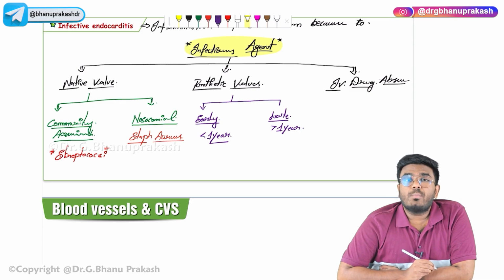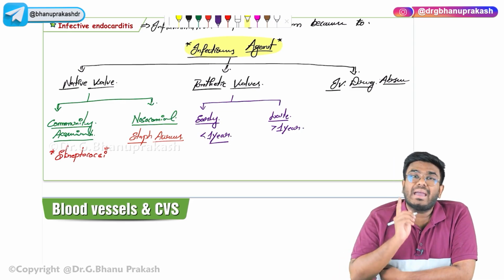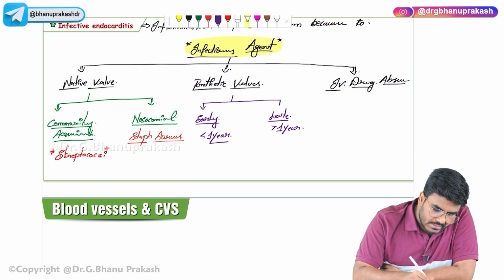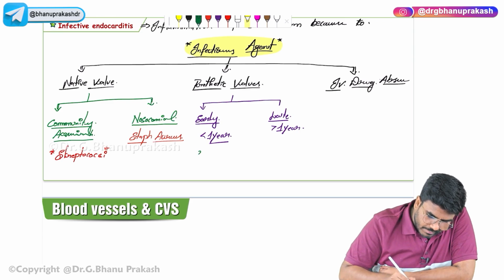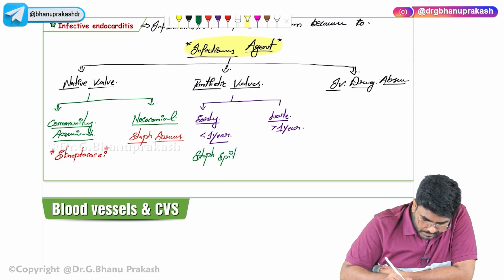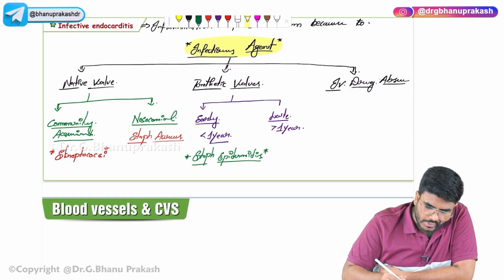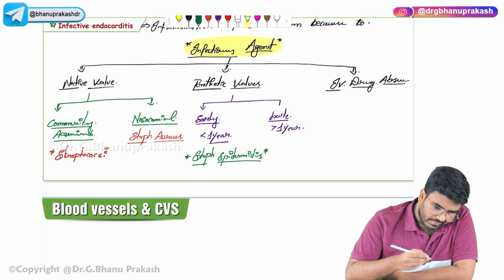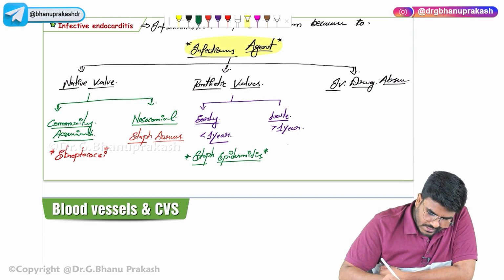So what is the most common cause of early prosthetic valve endocarditis? Then your answer should be Staph epidermidis. I hope you know, this is a CONS organism, coagulase negative organism. And after 1 year, the best answer will be again streptococci.